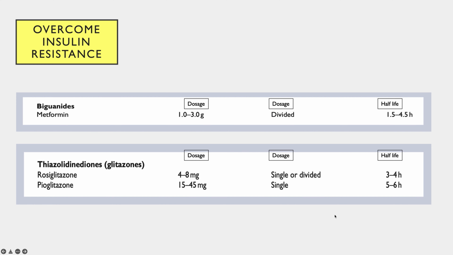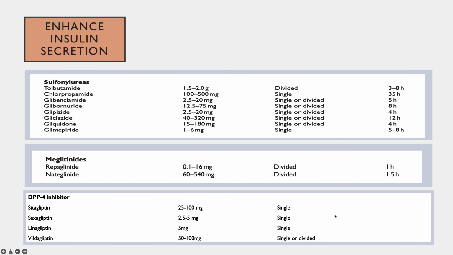Metformin, the maximum dosage is 2500 to 3000 milligrams per day in divided doses. Whereas pioglitazone is generally given as a single dose ranging from 15 milligrams to 45 milligrams. The drugs which enhance insulin secretion are number one sulfonylureas, number two meglitinides, and number three these DPP4 inhibitors or gliptins. So the ides and the ines.